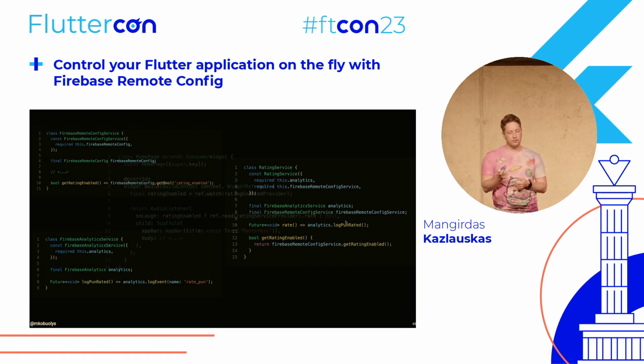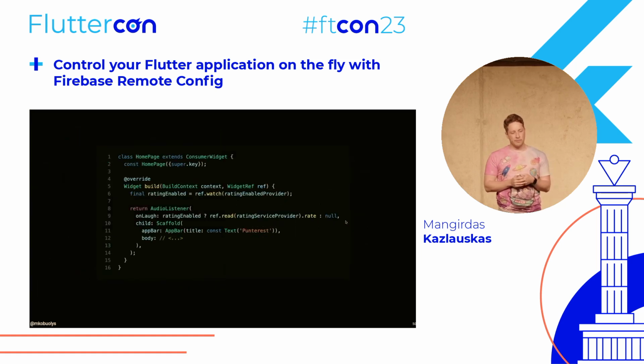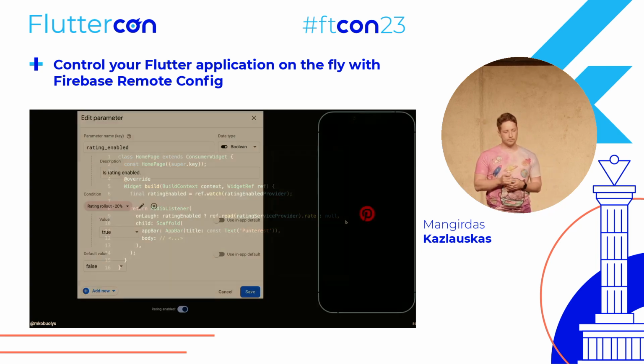This is the business logic. And then in our UI, we have an audio listener, basically a tool that detects whether you're laughing or not. And if the feature flag, the rating enabled one, returns true, this is enabled. It will send an event to analytics, and also the listener will be working. And if not, it will just be disabled by default.